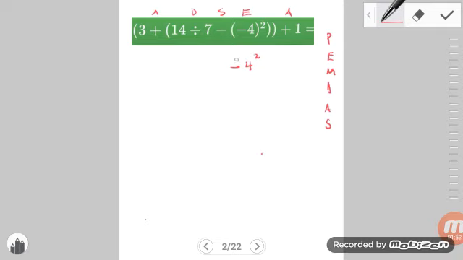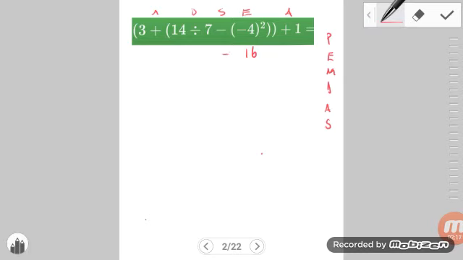So you have one of two choices. If you're going to be using your calculator, you can insert the brackets and then insert the square function. It should tell you that the answer is 16, or you're just going to have to automatically know that whenever you square a negative number, you're going to get a positive result. So this right here is going to be 16.